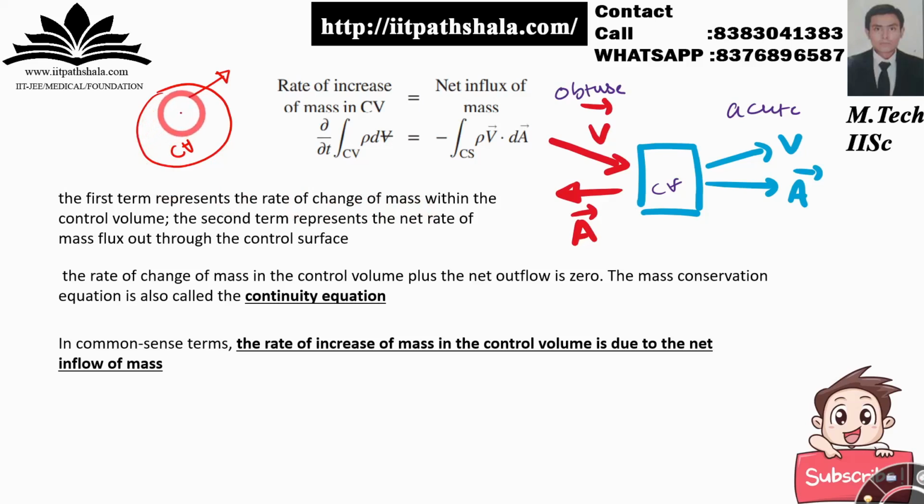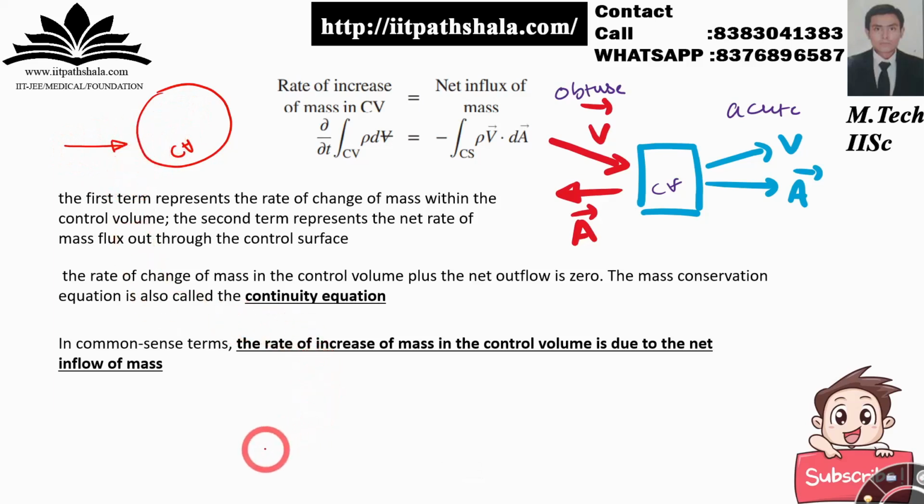Now if you are having a rate of change of mass inside your control volume, then it will be due to the net inflow of the fluid inside your control volume. That's pretty much simple. If you are having an increasing mass in your control volume, then something should be giving you the necessary mass within your control volume itself. Then it will be due to the mass coming inside your system itself.